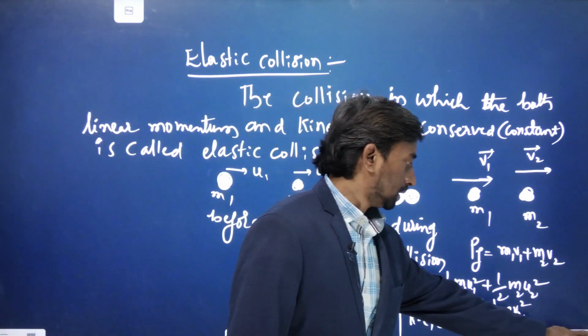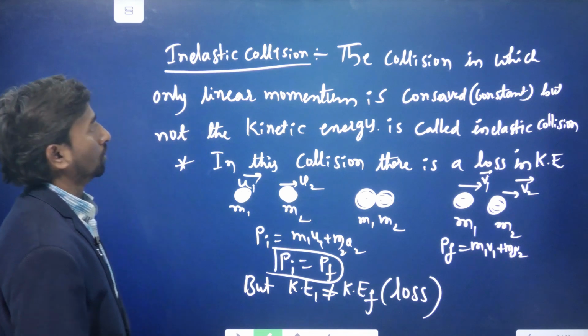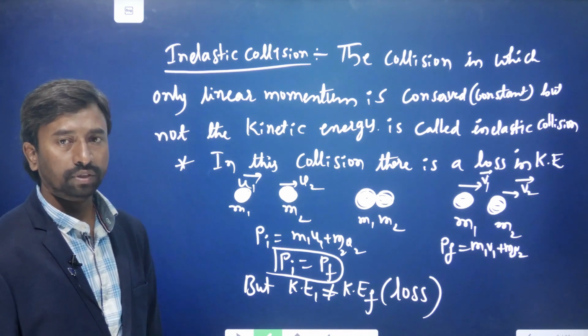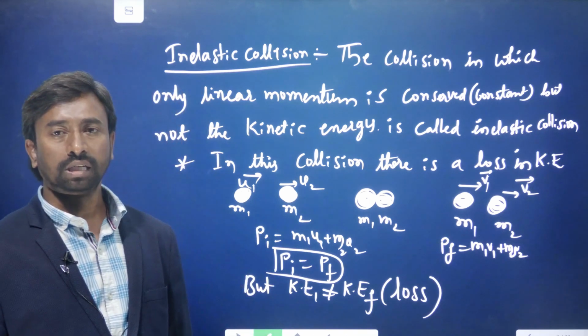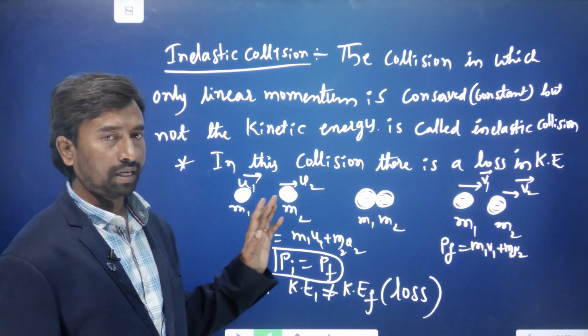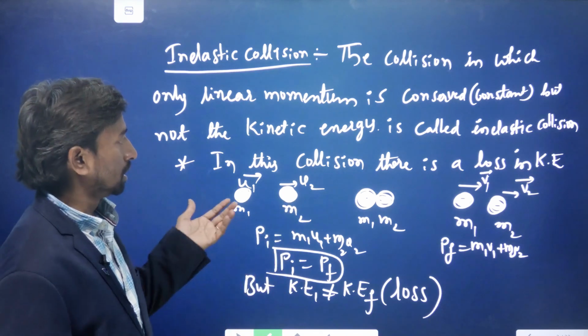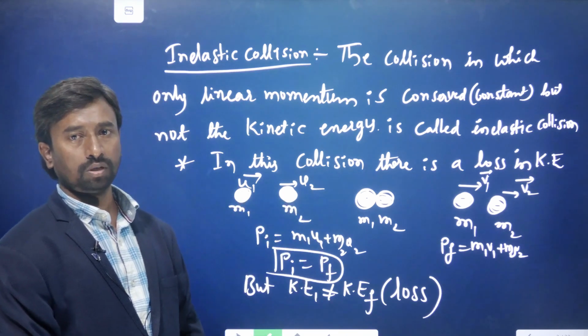Next we'll see inelastic collision. It is the collision in which only the linear momentum is conserved, but not the kinetic energy. There is a loss of kinetic energy in this collision.